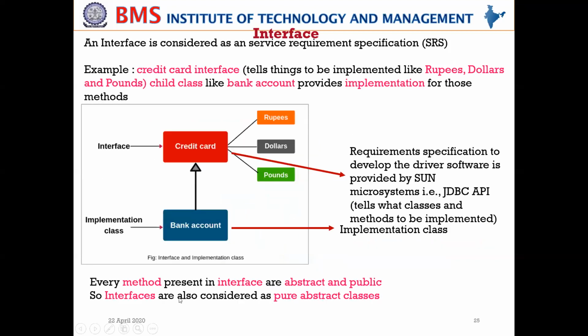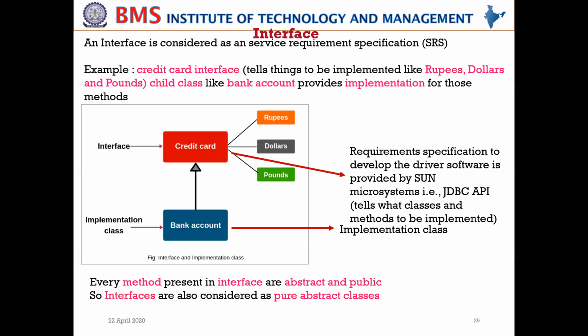Here is another example to understand the concept of interfaces. All of us make use of credit cards today, correct? We have a credit card, right? So the credit card acts as an interface. You may be making a transaction using different currencies like rupees, dollars, pounds. I can make a transaction using rupees, or dollars, or pounds. Using a credit card, I can make a transaction using any one of these. Correct? Now the credit card here acts as an interface.